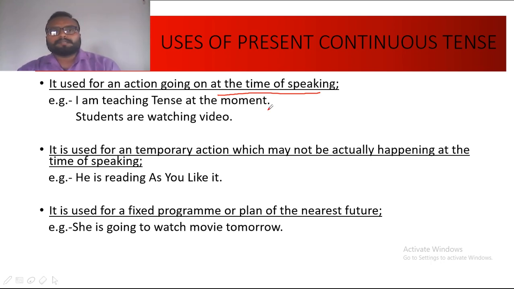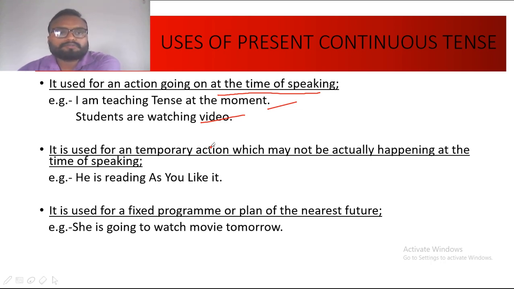The next example is, students are watching video. So right now at the moment while I am teaching you, at the same time you are watching video. So this action is going on at the moment, right now, at present, and therefore present continuous tense will follow.